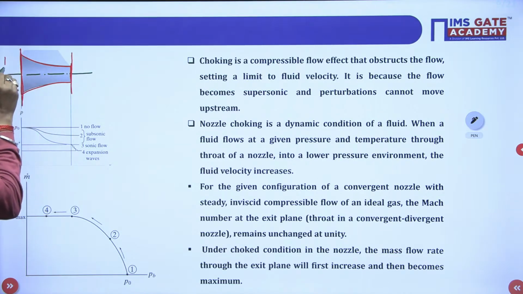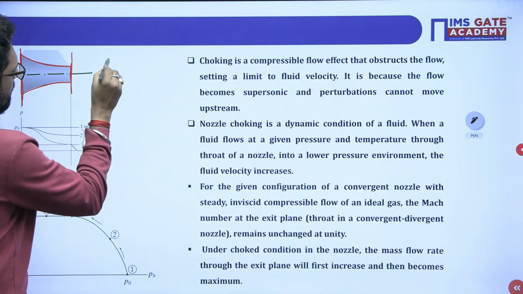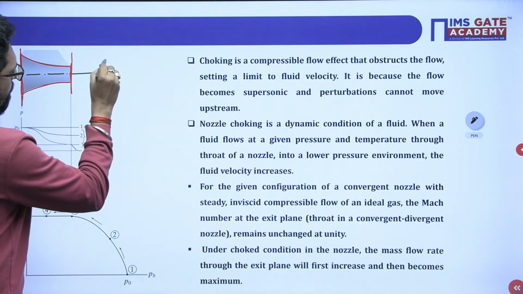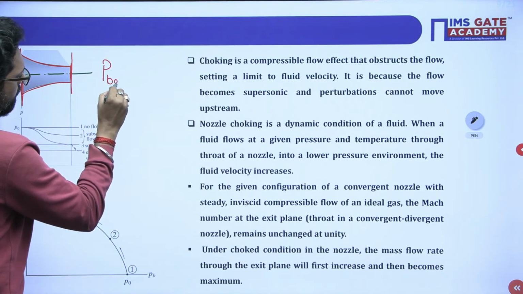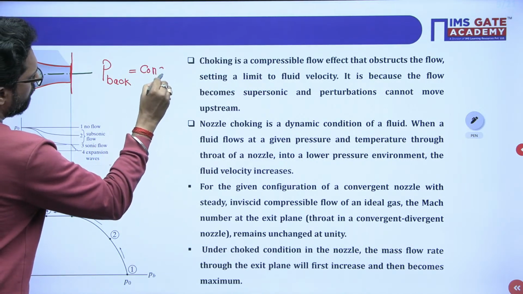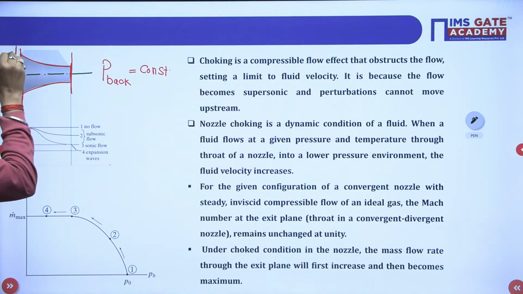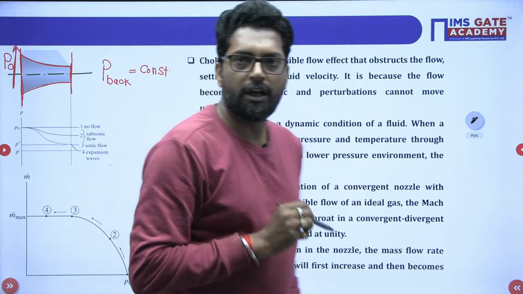At the inlet the pressure is P naught. This is your exit pressure, and here there is a back pressure, and this back pressure is constant, while the inlet pressure will increase, it is changing.